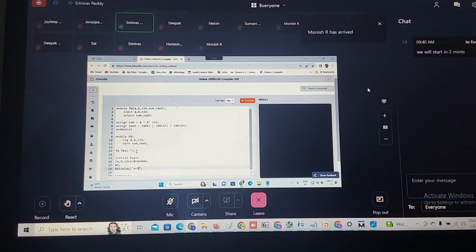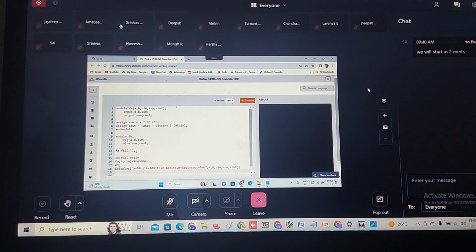A is equal to percentage 0B, tab space. B is equal to percentage 0B, tab space. Cin is equal to percentage 0B, then tab space. Sum is equal to percentage 0B, tab space. Cout is equal to percentage 0B. Then what arguments I need to pass? A, B, Cin, then sum and Cout. This is Cin, Cout.